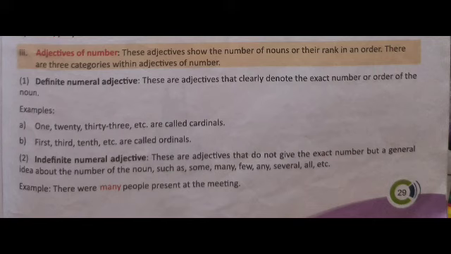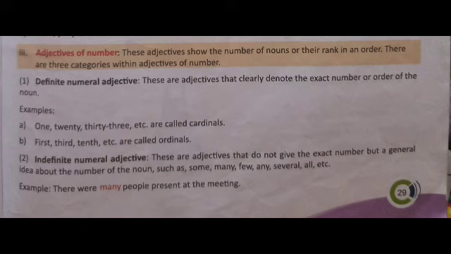Second one, indefinite numeral adjective. These are adjectives that do not give the exact number but a general idea about the number of the noun, such as some, many, few, any, several, all, etc. Definite numeral adjective gives the exact number of the noun, but indefinite numeral adjective does not give the exact number.